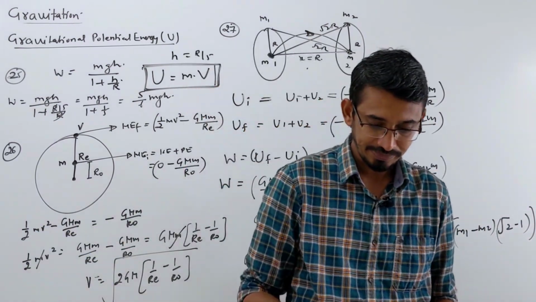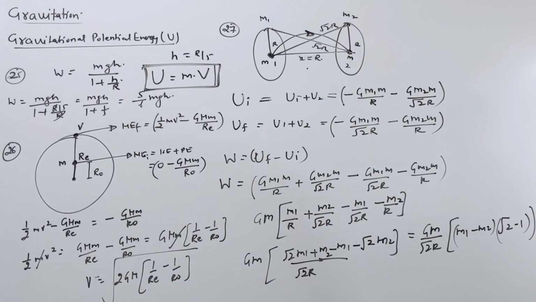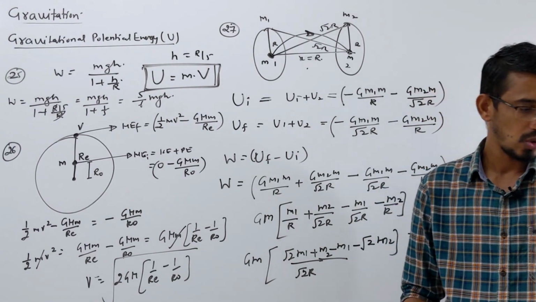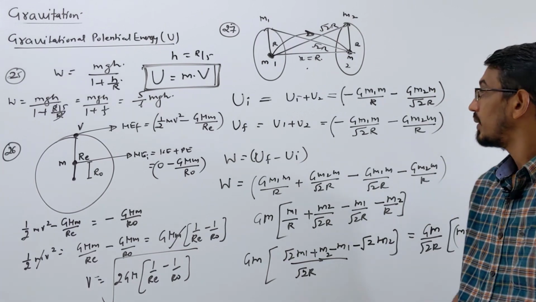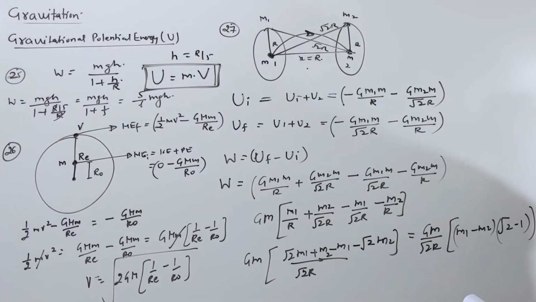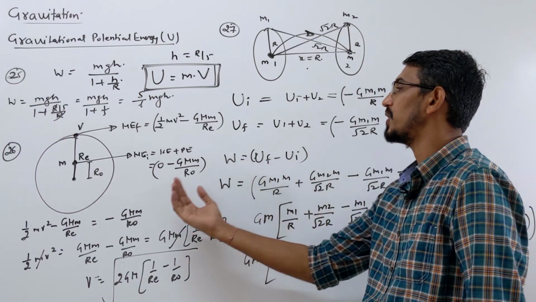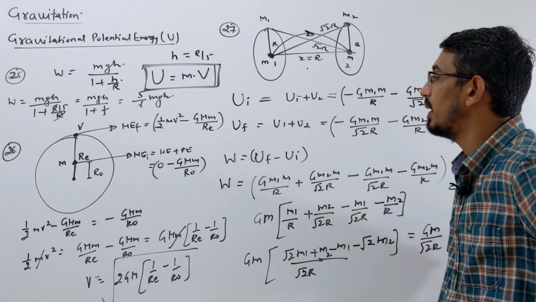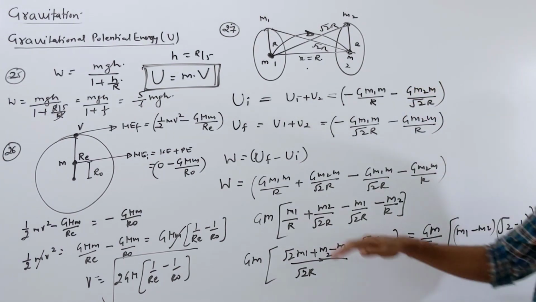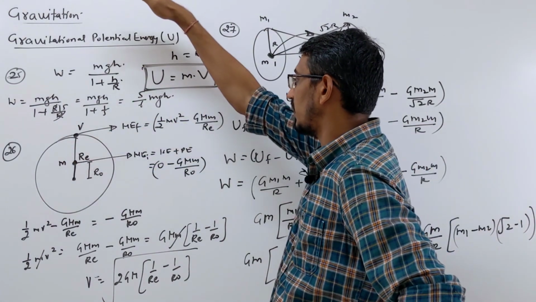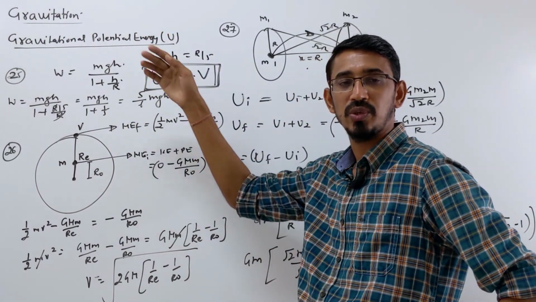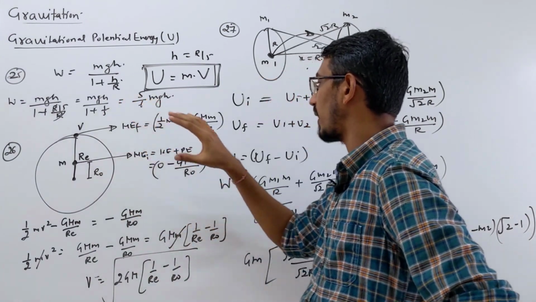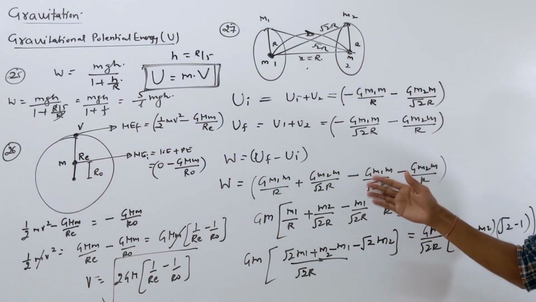These were the questions based on gravitational potential energy and work done. So always remember that whenever you want to find work done, you have to calculate simply the change in potential energy. The change in potential energy will give simply the work done. Raising some object from above the surface of the earth means you are changing its potential energy only. For any type of question you can write the equation: initial mechanical energy is equal to final mechanical energy.